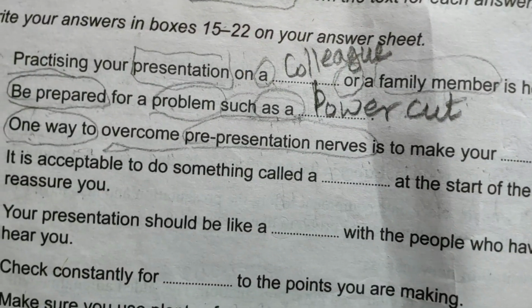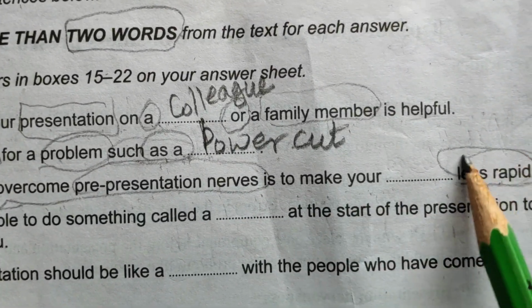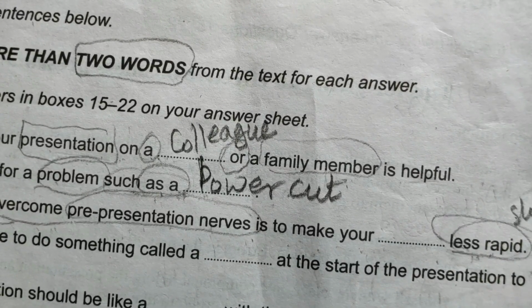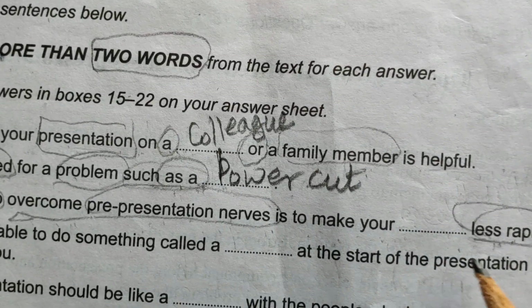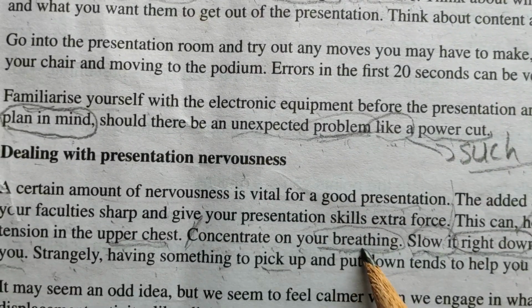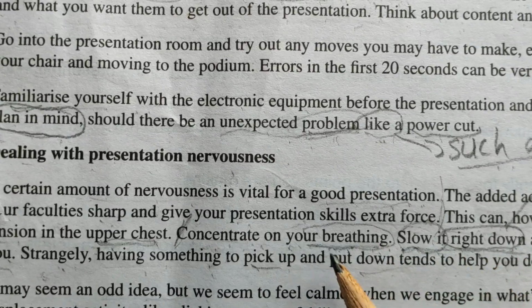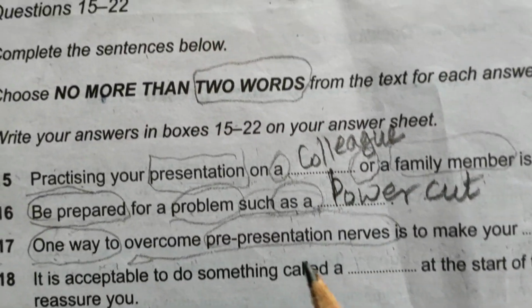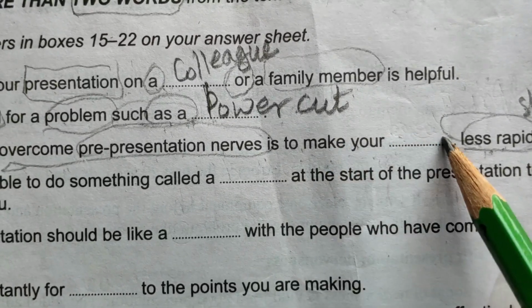Here the question is saying one way to overcome pre-presentation nerves is to make your dash less rapid. So for less rapid they have used the words slow it right down. Slow it right down. And before the words slow it right down they have used the word breathing. Concentrate on your breathing. It means they are saying just slow it right down. What? Breathing. Slow, less rapid breathing you must take. Okay, for this we will be writing here breathing. To make your breathing less rapid.